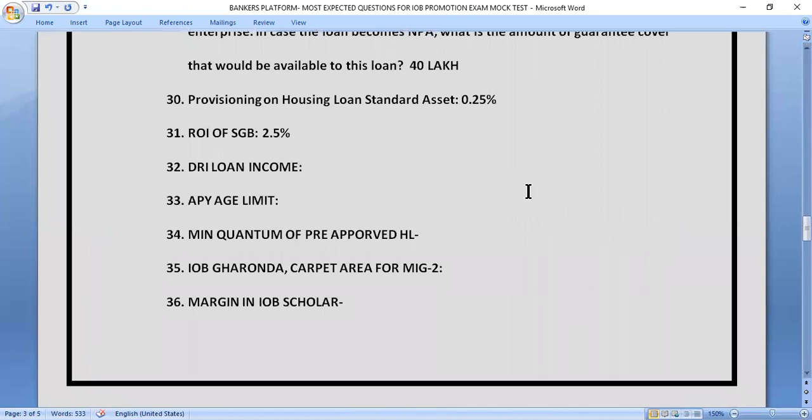Our next question is DRI loan. If we are going for the DRI loan, what is the income criteria for giving the DRI loan? The correct answer of this question is rupees 18,000 for rural and rupees 24,000 for urban. That is per annum income. 18,000 for rural and 24,000 for urban.